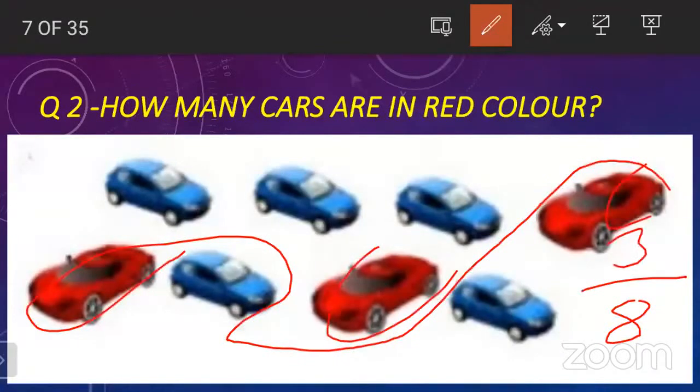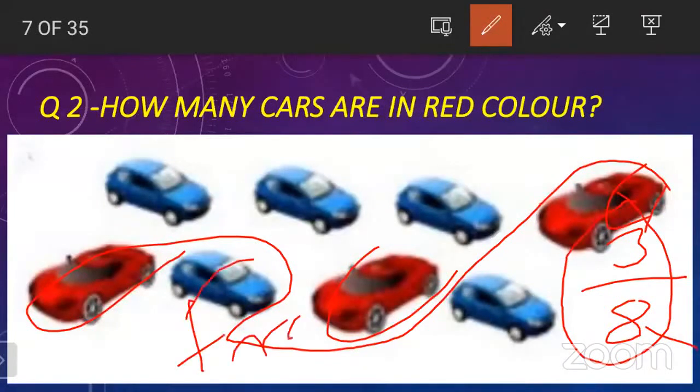So we write 3 over the line, and 8, the total number, we write below the line. When we write something like this, we call it the numerator and the denominator, and that is the fraction. Okay, children. So today we are going to learn, or revise, about the fraction.